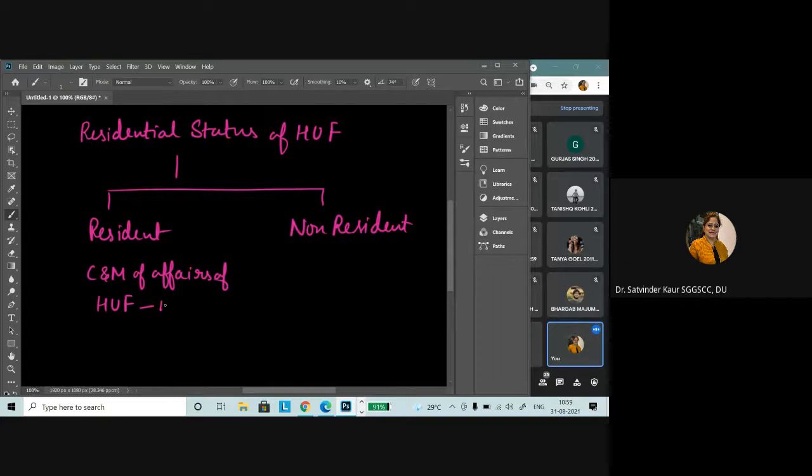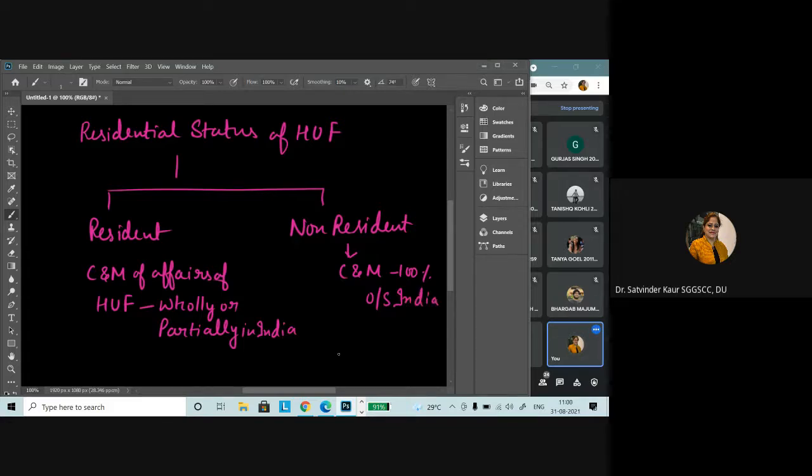If these are wholly or partially in India, then it would be said to be resident. And if the control and management is 100% outside India, it will be declared as non-resident.